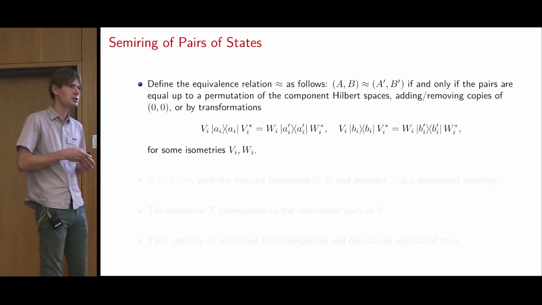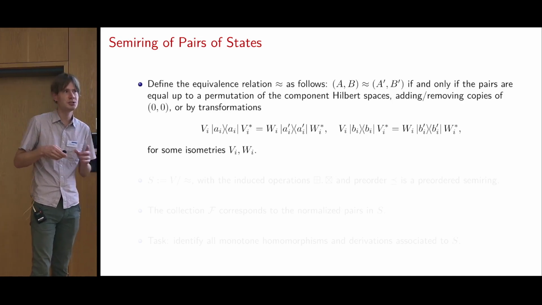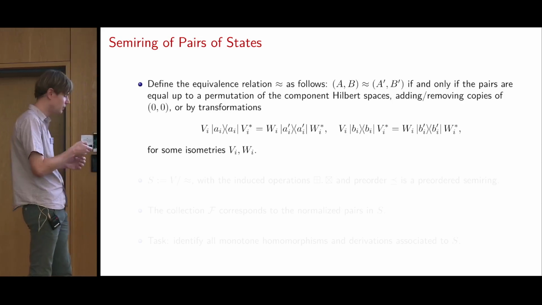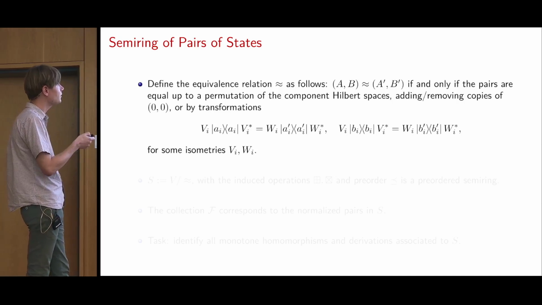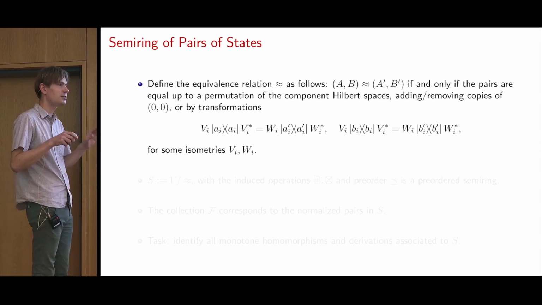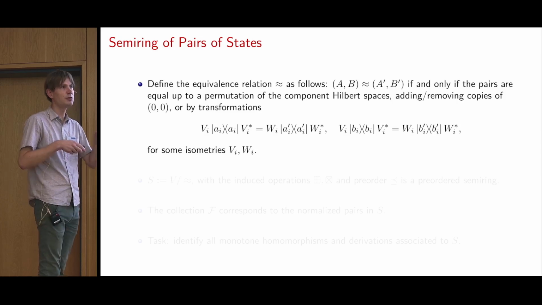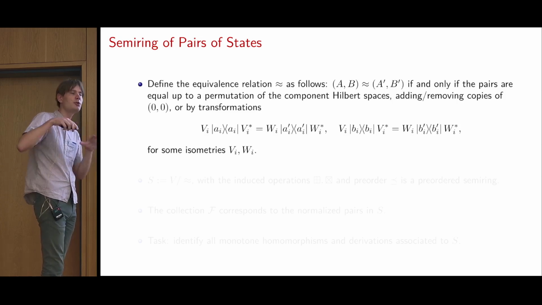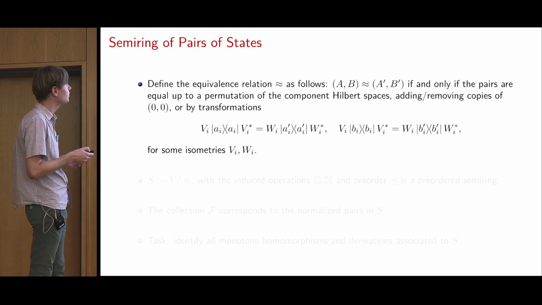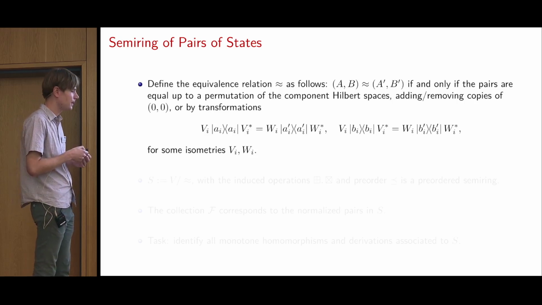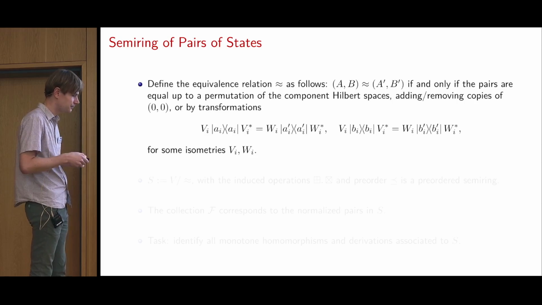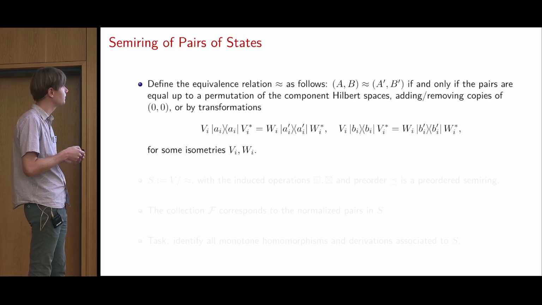But this is still not a semi-ring because the addition and the multiplication are not commutative in this case. So we have to define an equivalence relation to get rid of that problem. Basically we say that two pairs, A, B and A', B', are equivalent to each other if you can obtain one from the other by permuting the component Hilbert spaces H_i, or by adding or removing copies of just two zeros, or if the component spaces of these pairs are basically equivalent up to some isometries.